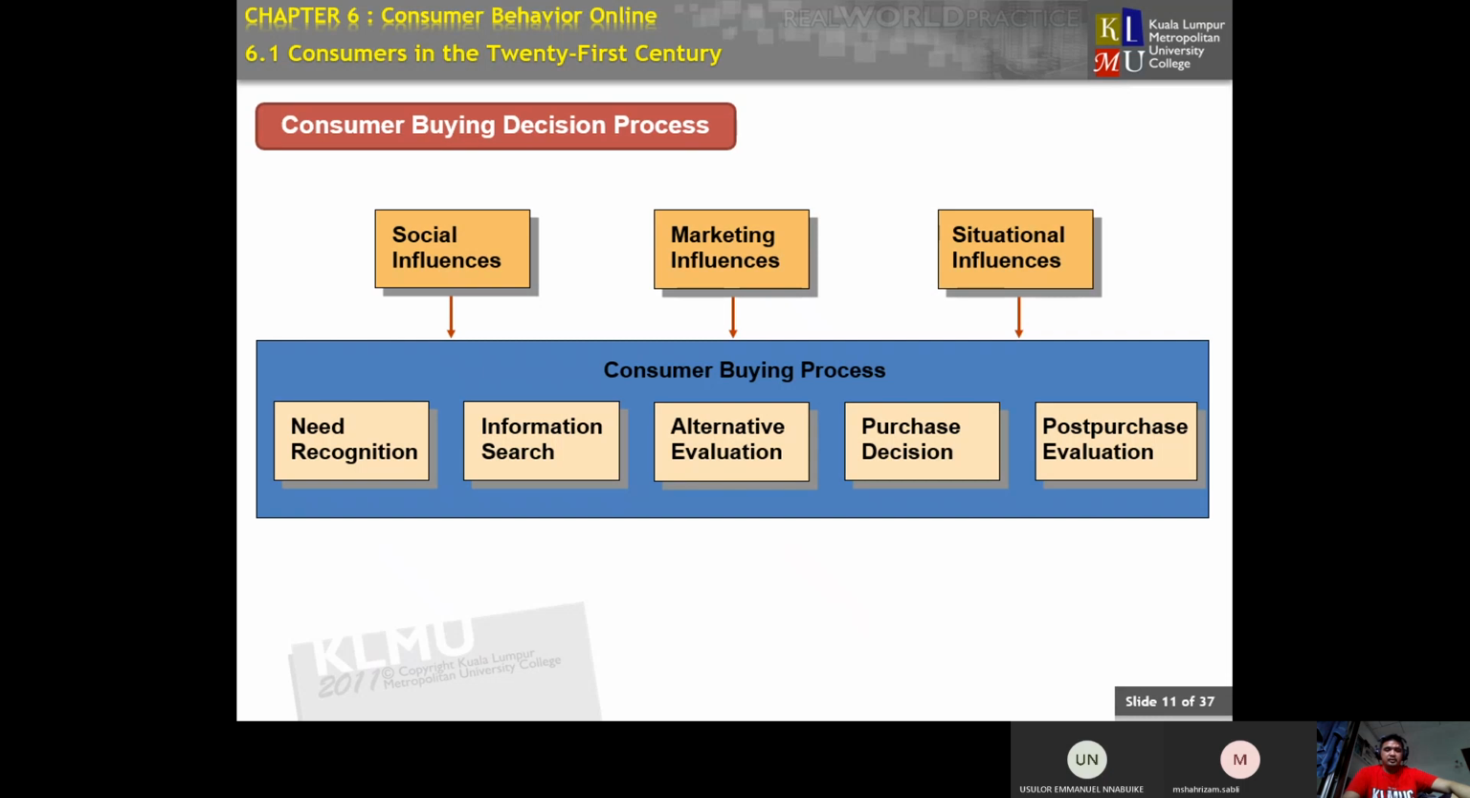So the consumer buying process can be influenced by three elements: social, marketing, and situational. Situational influence will depend on those three influence elements when you are making a buying process decision.